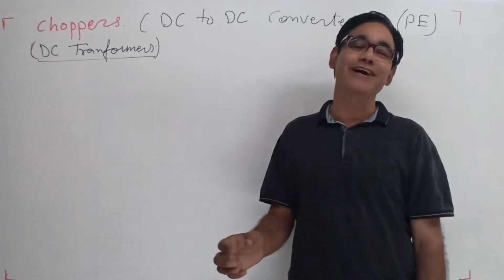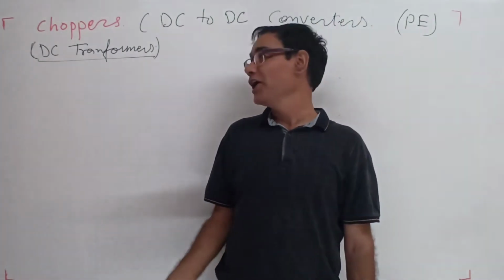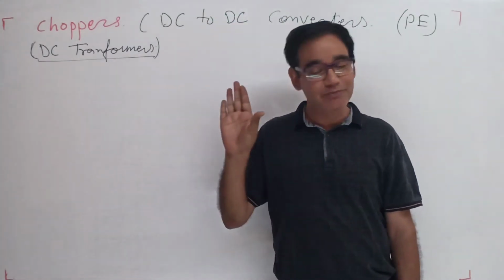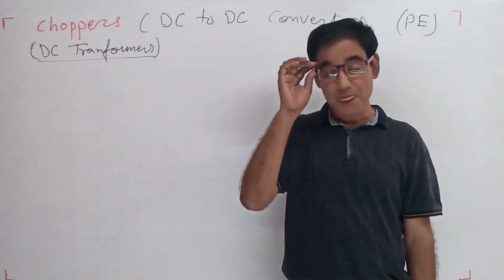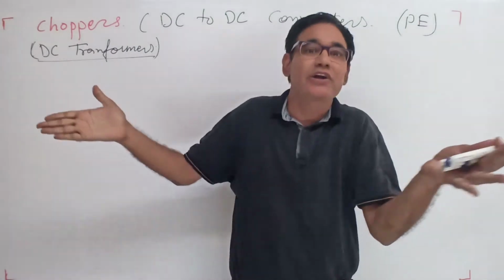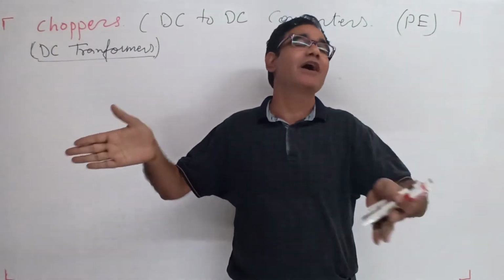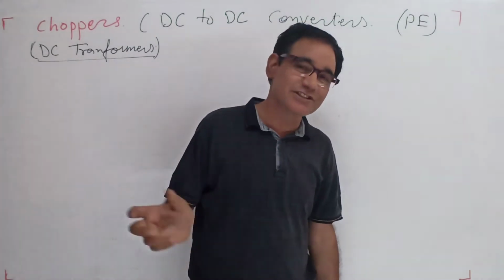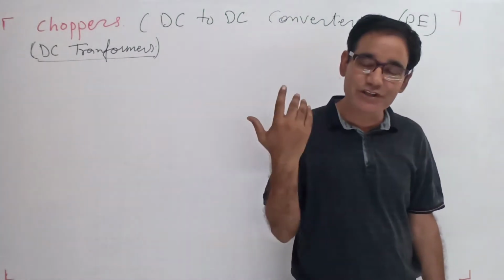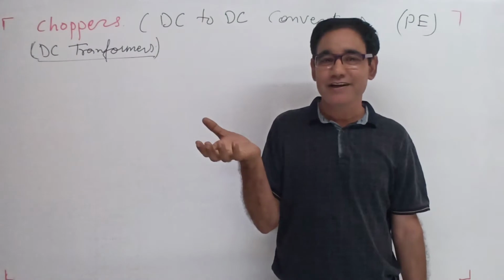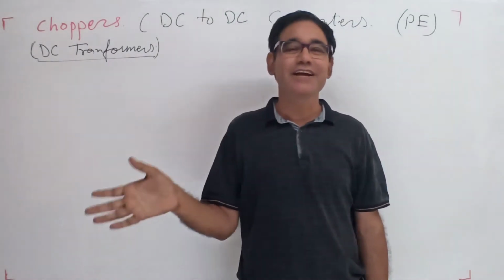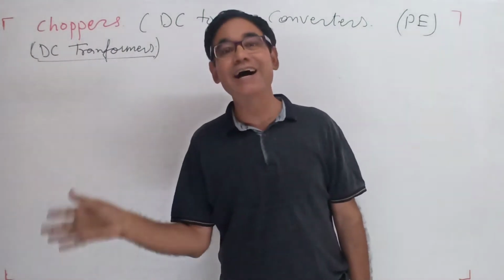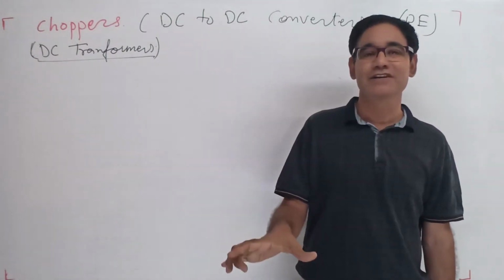These kinds of devices are more popular, more useful and more advantageous as compared to simple SCR. But if the high power application is there, these transistors and devices are not useful. They have limits. Their rating is not as high as the SCR has.